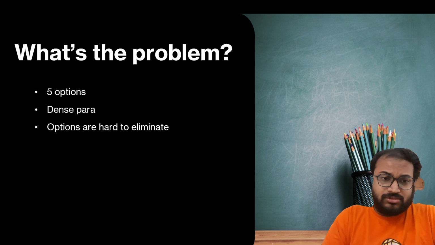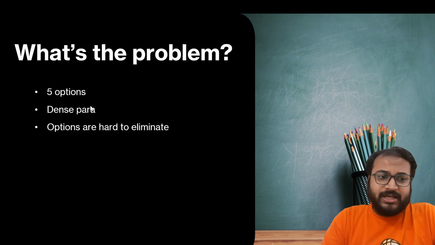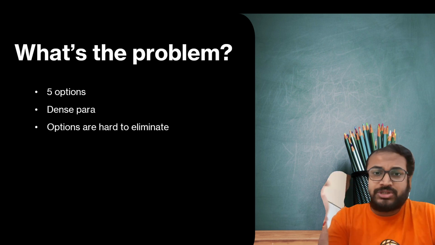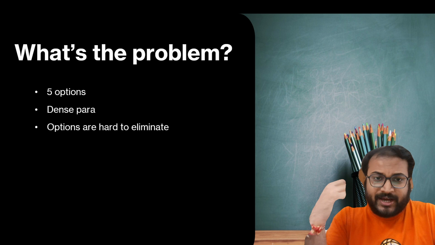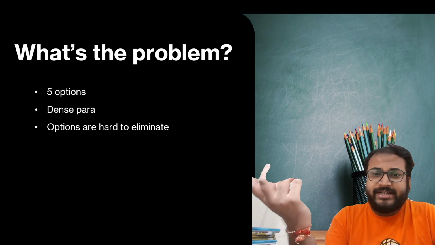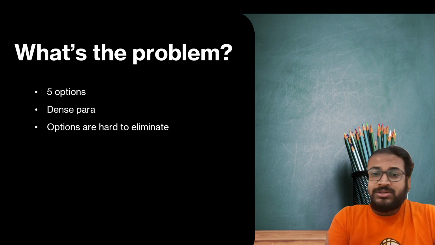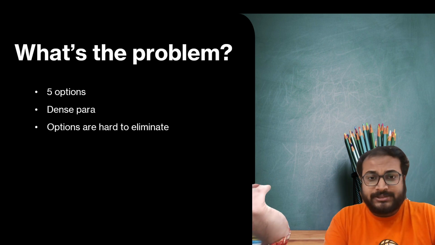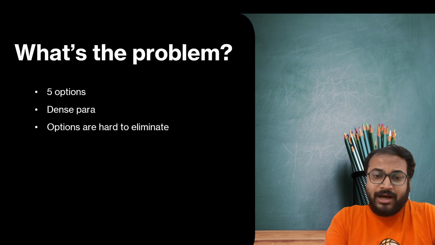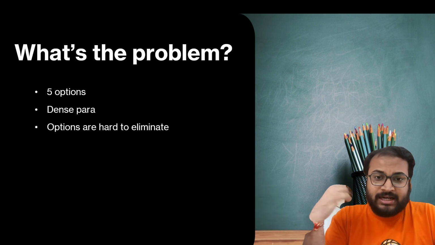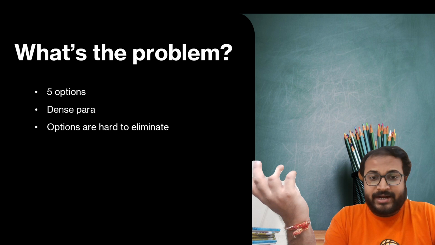Now let's go to the next thing, that is options are hard to eliminate. कैट में क्या होता था, we generally left with the 2 options, 2 best options, और उसमें हमें चूज करना होता था. बट यहाँ पे जब 5 options given होते हैं, I think a lot of candidates have different views about the 5 options, और कोई बंदा कौन सा ऑप्शन सिलेक्ट करता है, कोई बंदा कौन सा ऑप्शन सिलेक्ट करता है. So even if you boil down your choices to 2 or 3 best options, maybe the answer lies in the other option that you have already neglected, right.